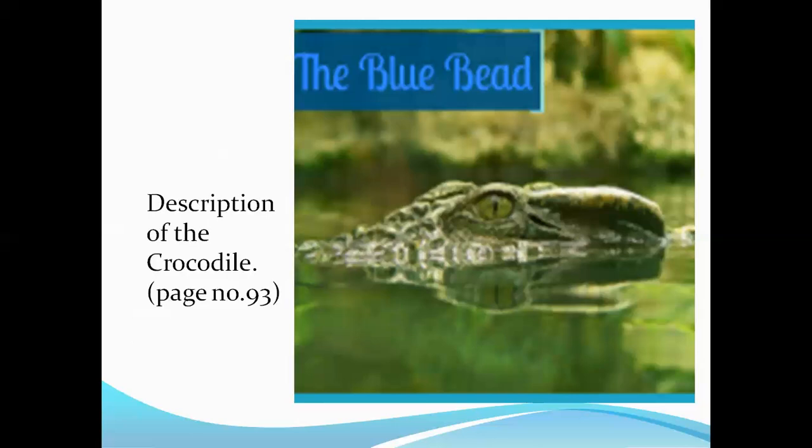Like in the third paragraph, it states it mostly fed on fish, on deer, monkeys, ducks, sometimes pie dog full of parasites, skeleton cow, and sometimes on the burning ghats, it would feed on half-burned bodies of Indians cast into the stream. All right. And in subsequent lines, that is where the first mention of the blue bead is present.